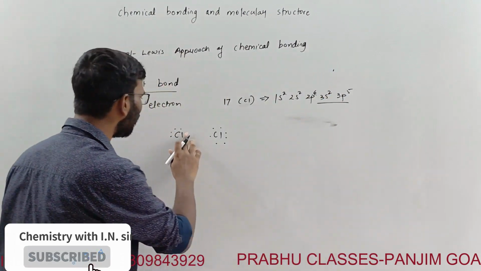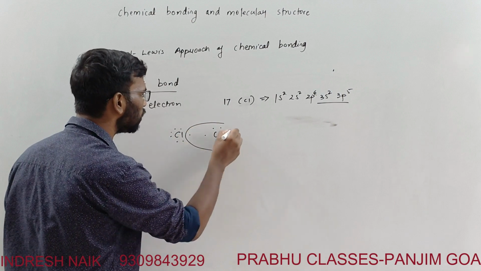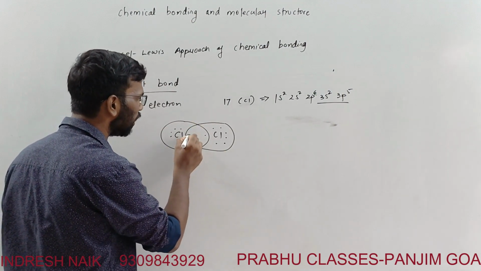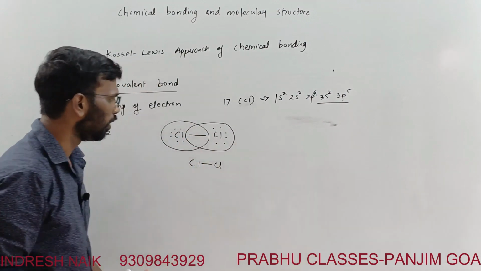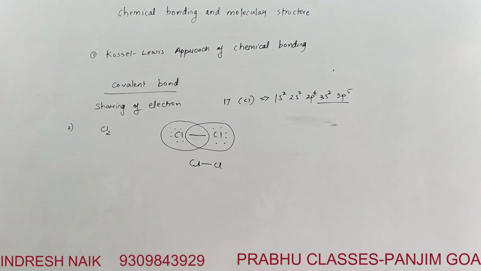So from where will it take that electron? It will share the other chlorine's electron. So there is a single bond. These two electrons will make a single bond between chlorine and chlorine. This is the whole idea about the Lewis dot approach. We'll take some more examples.